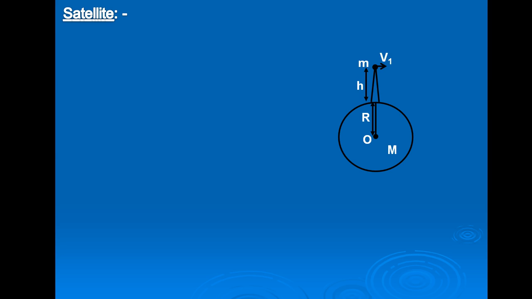It will follow the path of a projectile and fall on the Earth at point A. Now, if we increase the velocity to v2, again it will follow the path of a projectile and fall on the Earth at point B, which is far away from A. If we again increase the velocity to v3, the path of the object will be like this, and again it falls on the Earth at point C.